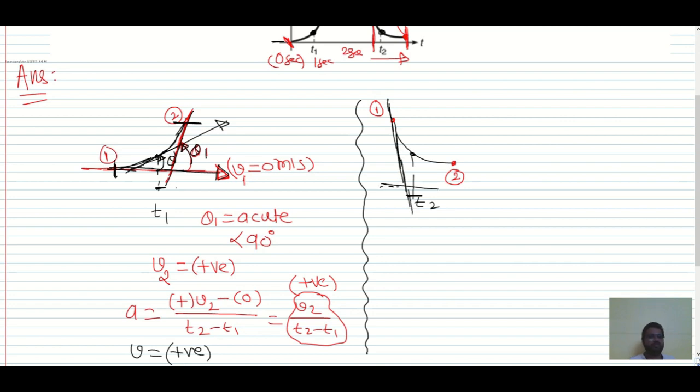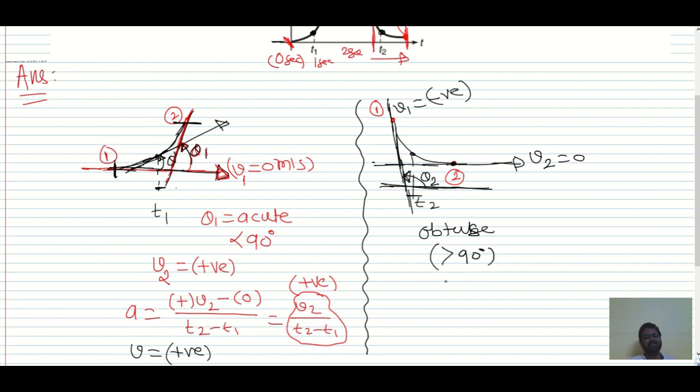With respect to horizontal, if you see, it is obtuse, theta 2 supposed to be. And if you draw the tangent at 1 and at 2, with respect to horizontal, if you see, this v2 is 0 and v1 is negative. Why negative? Because the angle is obtuse. Obtuse indicates greater than 90 degrees. Whenever the angle is greater than 90 degrees, tan of greater than 90 degrees is negative, and that is the reason velocity is negative.